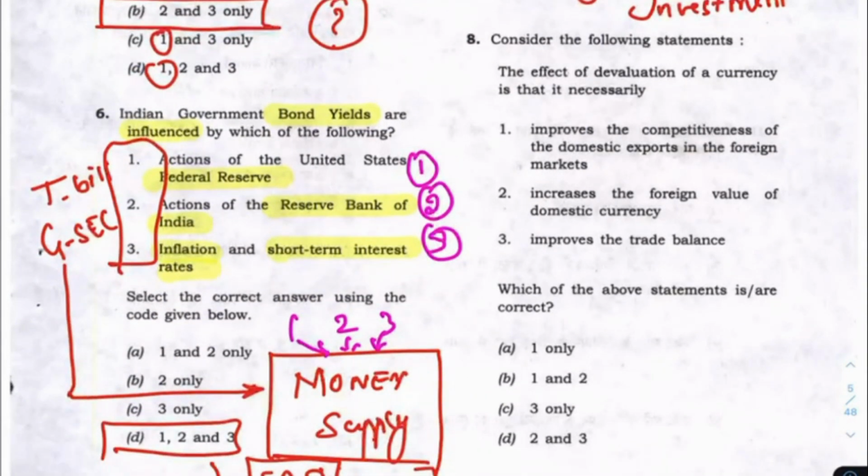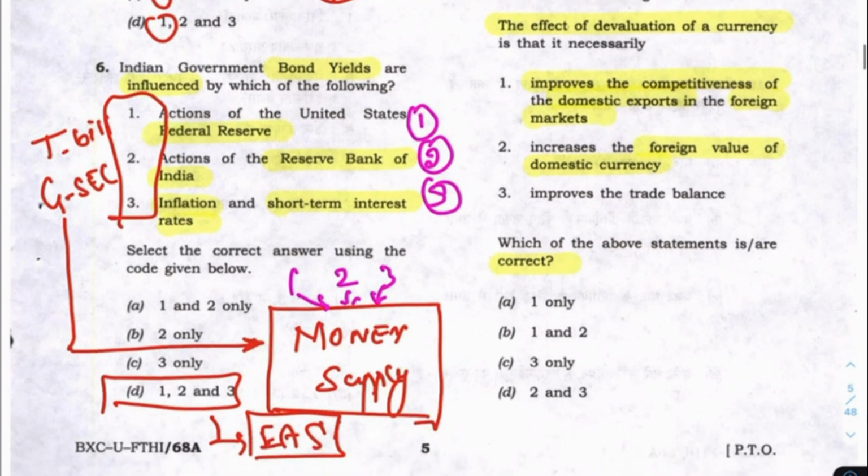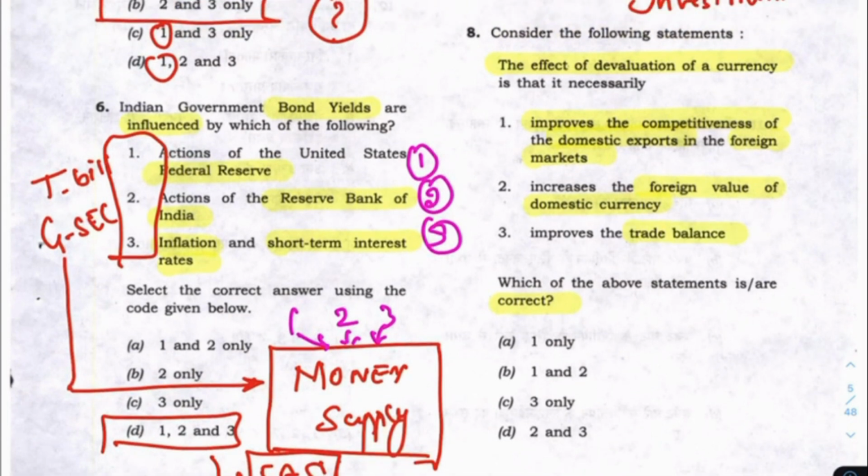Next, come to this question of devaluation. Which of the following statements is correct, they ask. So they are not asking about any incorrect statement, they are asking for the correct one. The effect of devaluation of a currency is that it improves the trade balance, it increases the foreign value of the domestic currency, it improves the competitiveness of domestic exports in foreign markets. So it improves the trade balance, see whether this is true, you should check it now.